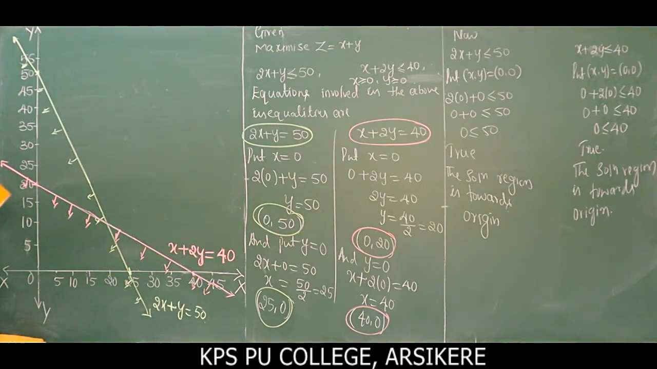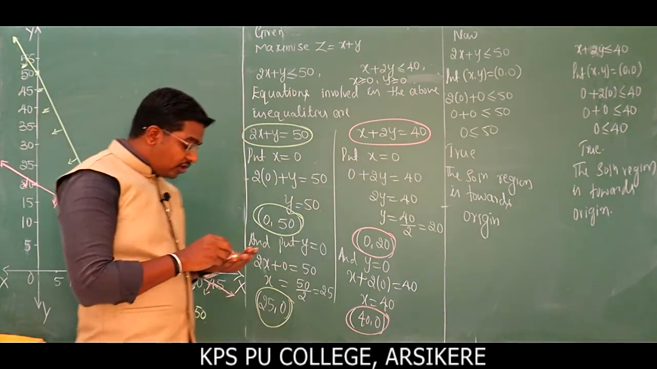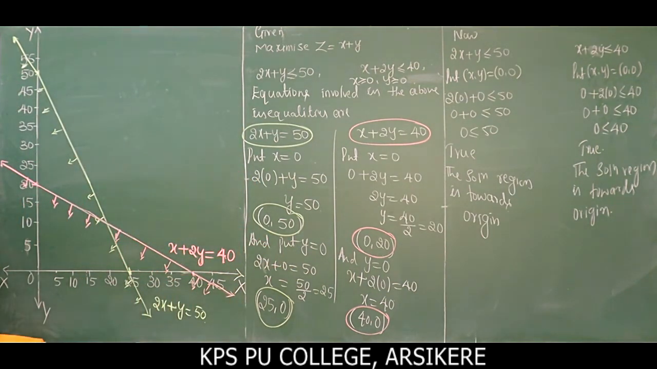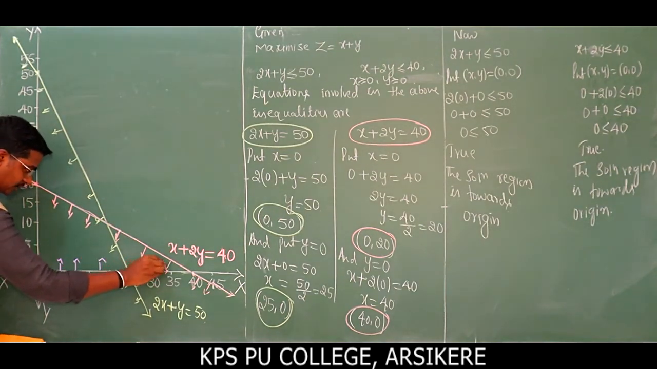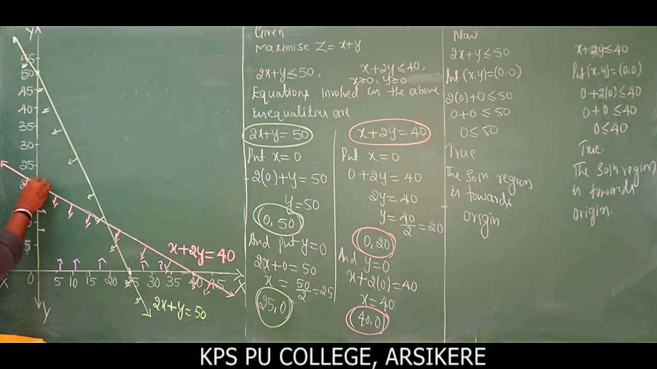Okay. Now the next step is to find the feasible region. Look, first 2x plus y less than or equal to 50 is towards the origin. Similarly, x plus 2y less than or equal to 40 is also towards the origin. Here we need to find the feasible region which is common to all the constraints, including the non-negative constraints. So I will draw the non-negative constraints. What are the non-negative constraints here? y greater than or equal to 0 and x greater than or equal to 0. So here we have the region.